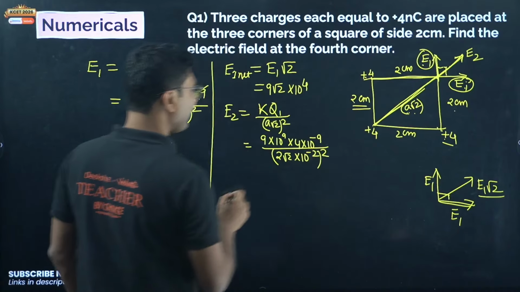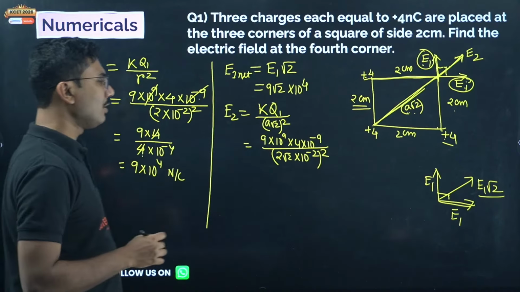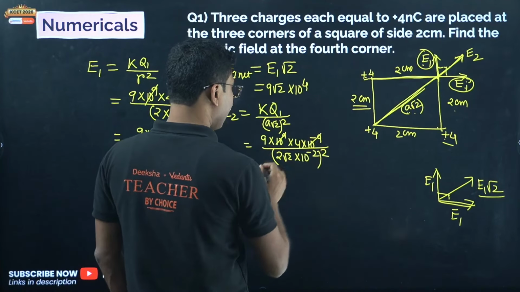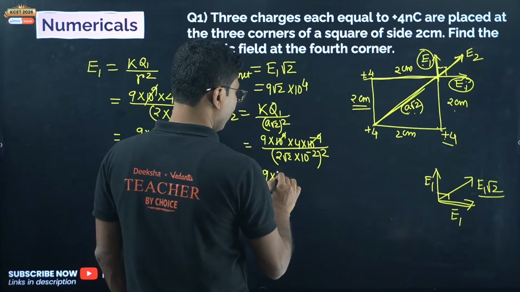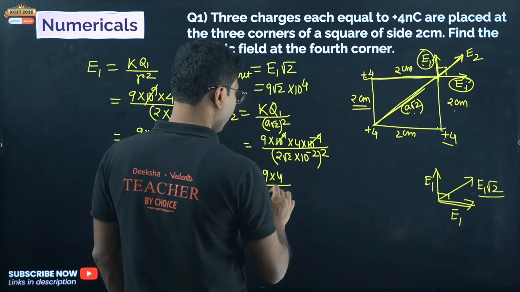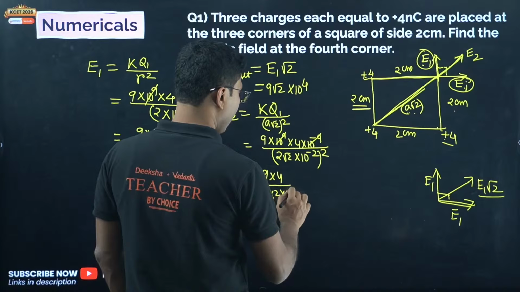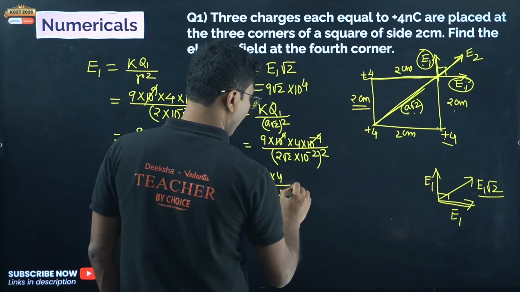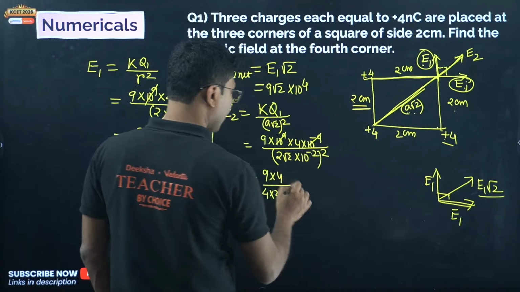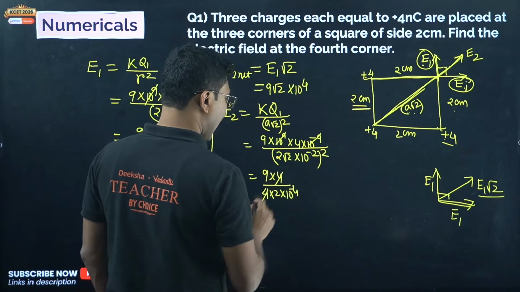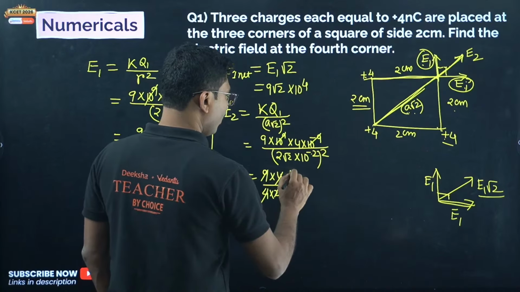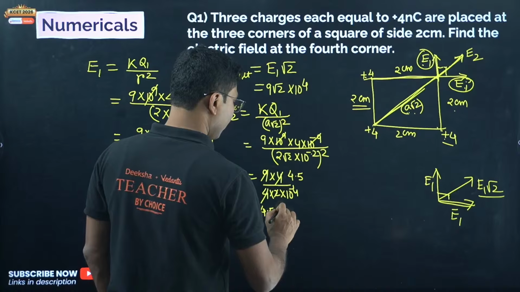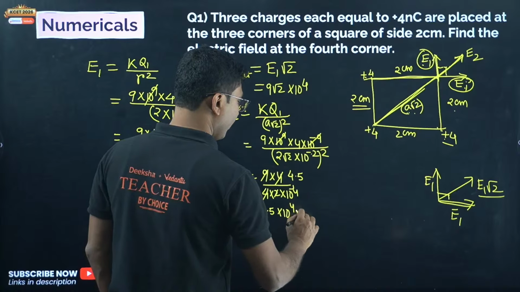So everything is the same except we have a root 2 extra over here. Now take the square, obviously this cancels, we get 9 into 4 divided by 4 into 2 into 10 to the power of minus 2 minus 4, sorry, minus 2 minus 4. So 4 cancels and we get 4.5 into 10 to the power of 4 Newton per Coulomb.